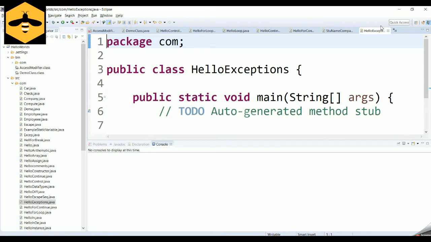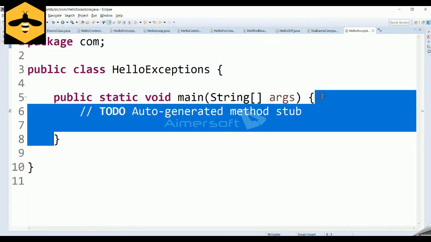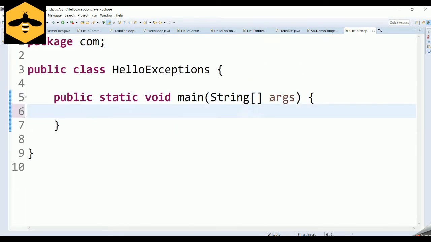In Java, exceptions can be broadly categorized into two types called checked and unchecked exceptions. This is one of the most frequently asked interview questions. So what are checked and unchecked exceptions in Java? Checked exceptions are those that happen during compile time, whereas unchecked exceptions are those that happen during runtime.